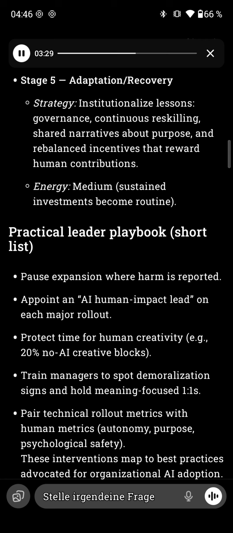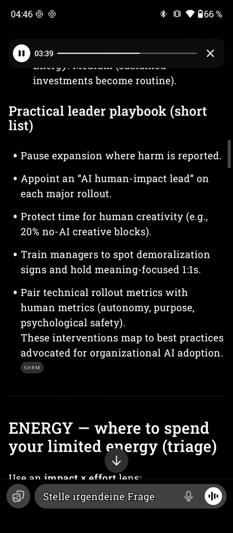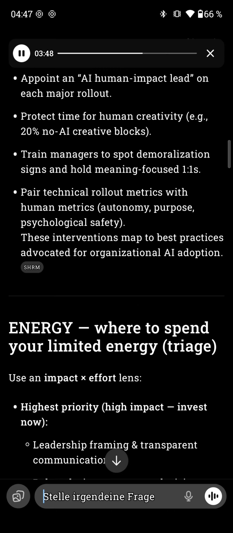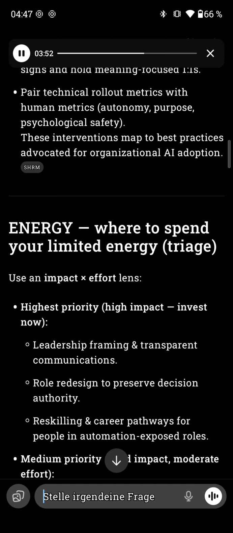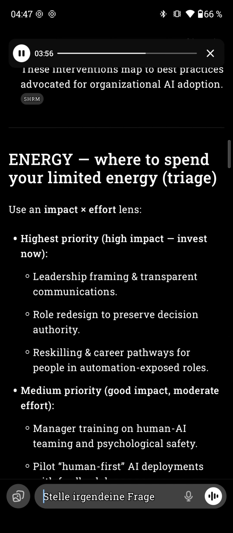Practical leader playbook, shortlist. Pause expansion where harm is reported. Appoint an AI human impact lead on each major rollout. Protect time for human creativity, e.g., 20% no-AI creative blocks. Train managers to spot demoralization signs and hold meaning-focused one-to-ones. Pair technical rollout metrics with human metrics: autonomy, purpose, psychological safety. These interventions map to best practices advocated for organizational AI adoption.